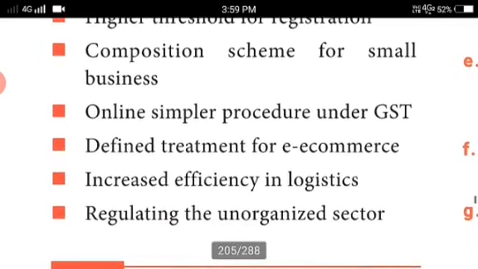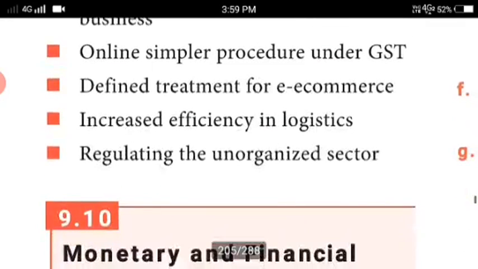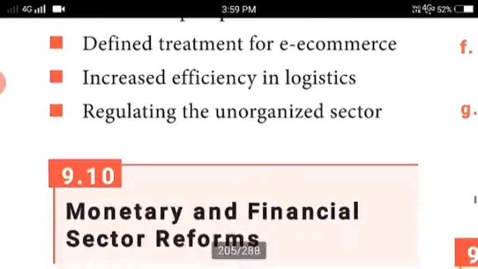Composition scheme for small business. This also brings the composition scheme for small businesses, all coming under the GST. They can also register online very easily. Online simpler procedure under GST. It is also very simple to register the GST bills and counterfoils, everything. Defined treatment for e-commerce.